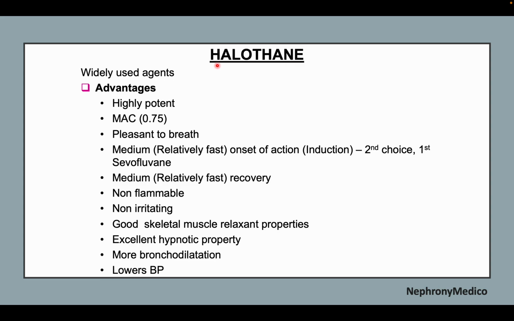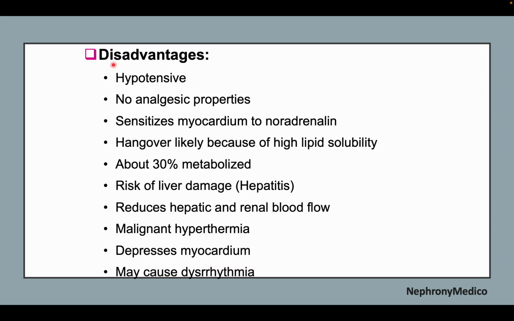Now, halothane. It is a widely used agent and the advantages include it is highly potent, pleasant to breathe, non-inflammable, non-irritating, good skeletal muscle relaxant properties, excellent hypnotic property, more bronchodilation and lowers BP. Disadvantages include hypotension, no analgesic properties, sensitizes myocardium to noradrenaline, hangover may be seen, risk of liver damage, malignant hyperthermia, depresses myocardium and may cause dysrhythmia.